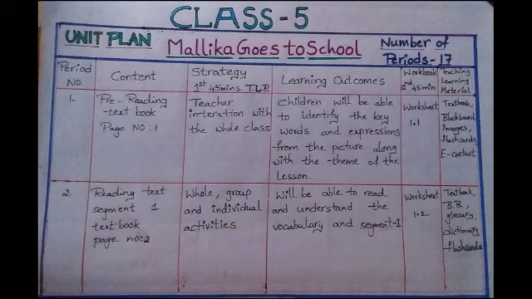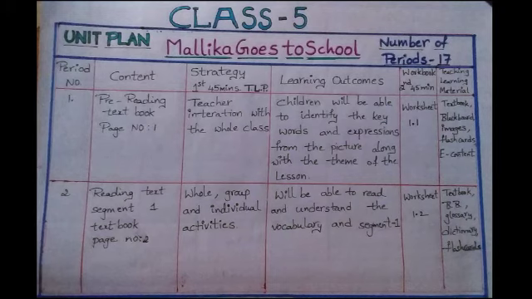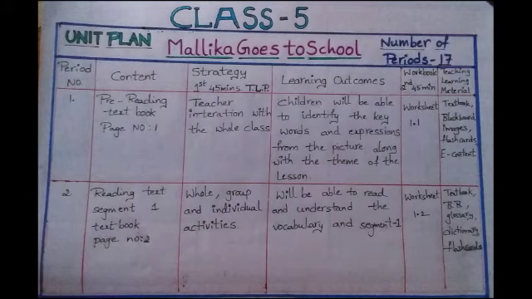Teaching learning material. Reading text segment 1, textbook page number 2 for period number 2. Strategy, whole, group and individual activities. Learning outcomes, children will be able to read and understand the vocabulary and segment 1. For workbook part, worksheet 1.2, teaching learning material, textbook, blackboard, glossary, dictionary and flashcards.